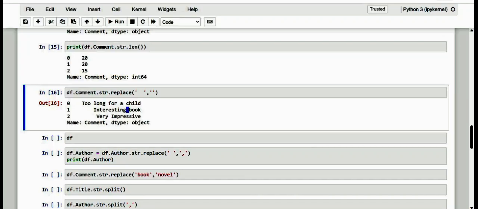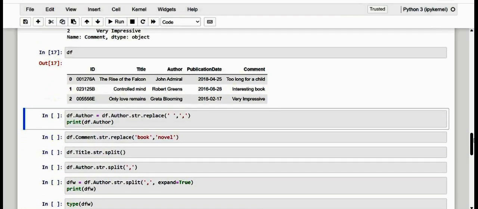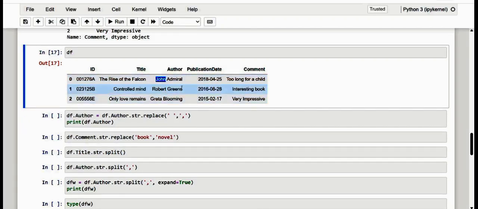And dear friends, the replace method in its more conventional use serves to replace one or more characters with others. For example, you can use it to remove or replace unwanted separator characters also. So first let me call the whole data frame here. In this data frame, we may want to put some commas to separate the name and surname of the author of the book. So if you want to replace the space between the first name and the surname, you can make use of it. So how am I going to do it?